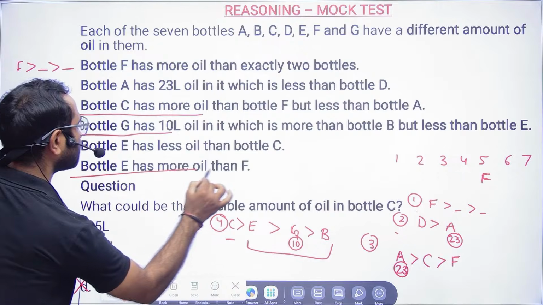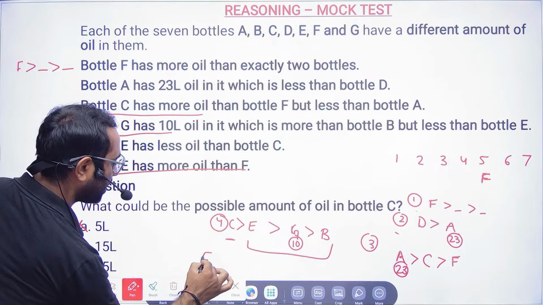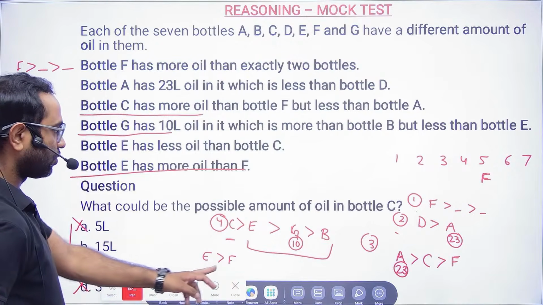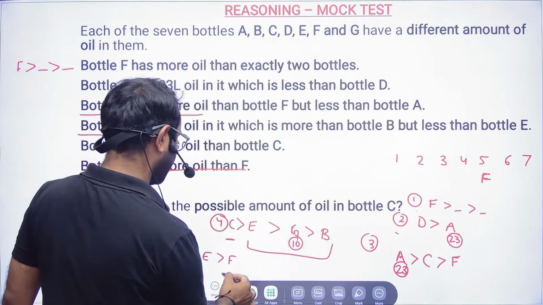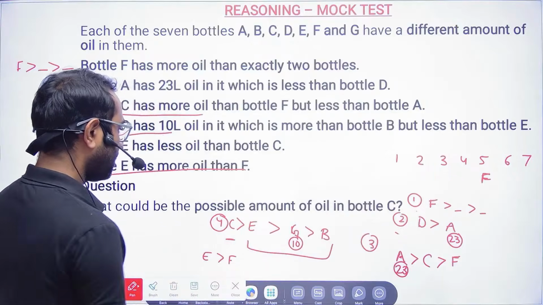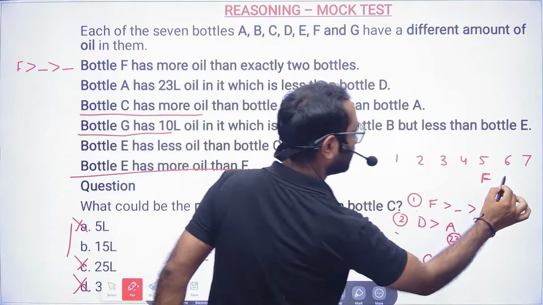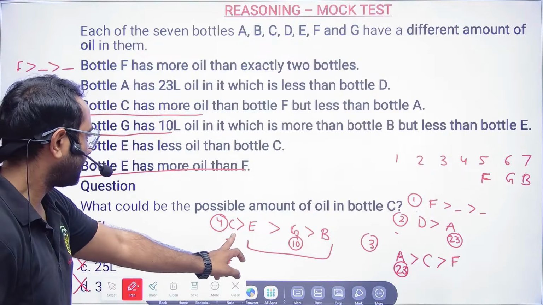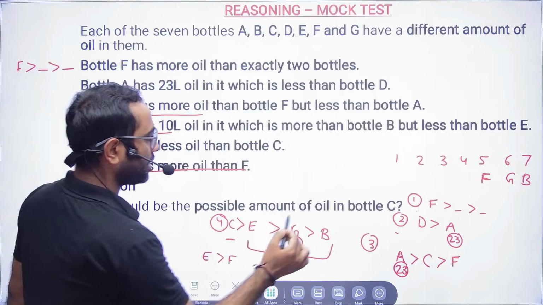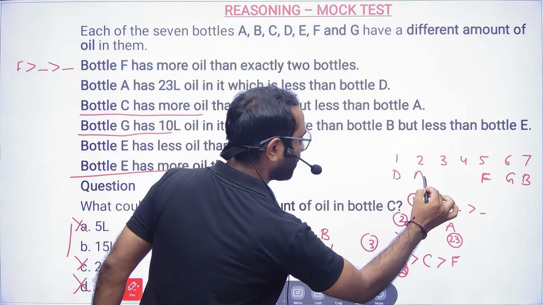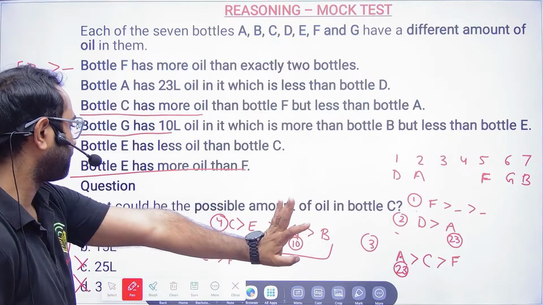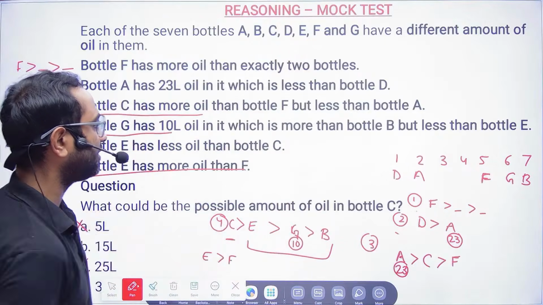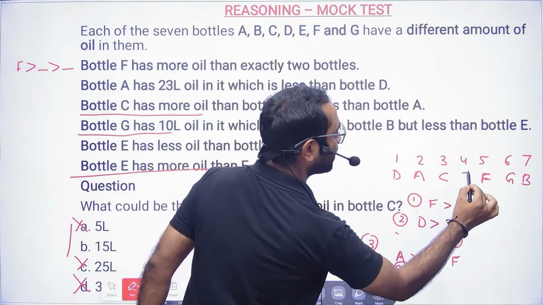Bottle E has more oil than F. So now I will try to place it here. F is already there. And this G and B will come here. And then D and A, because D is more than A. And then we have C is greater than E. So C will be greater than E.